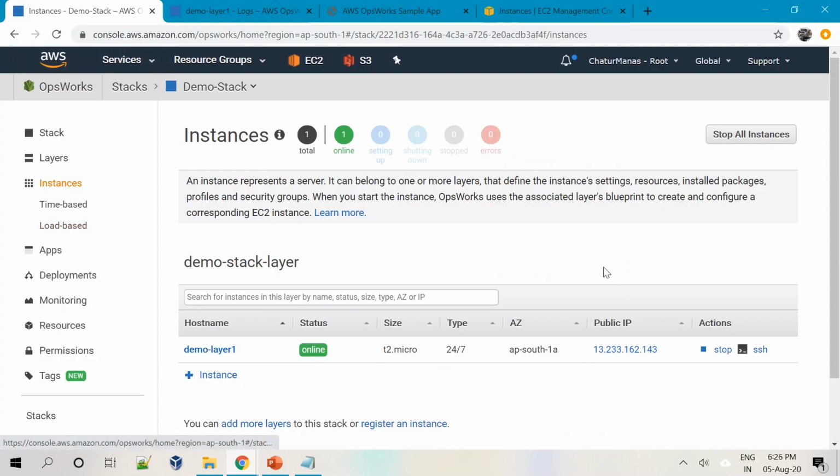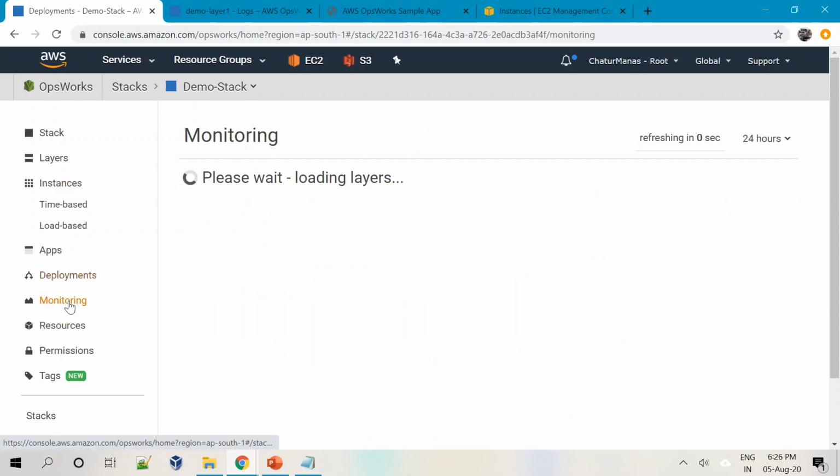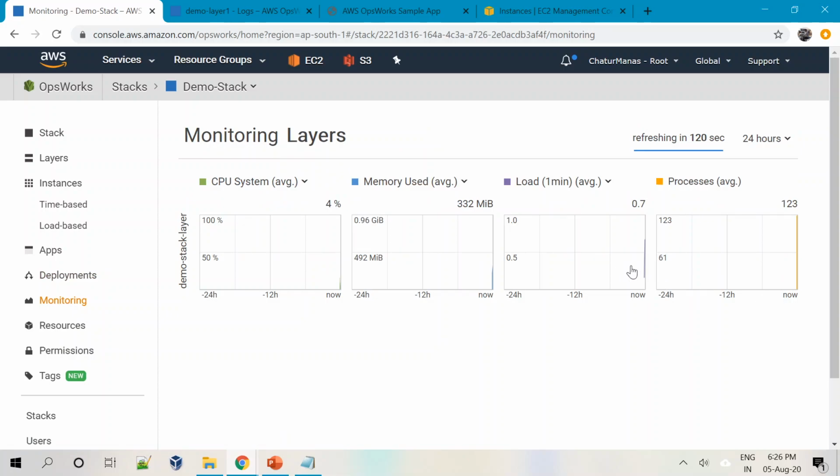Yeah, so this is how you deploy, and as you can see in the deployments, we have one deploy, and if I go to the monitoring of it, it will show the different parameters that we are monitoring: the CPU system, the memory, the load, the processes running.